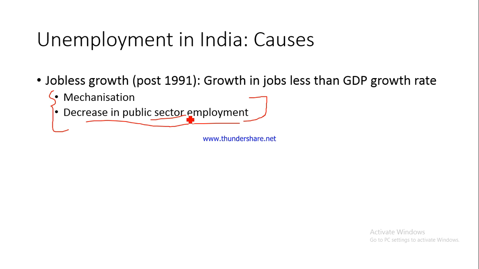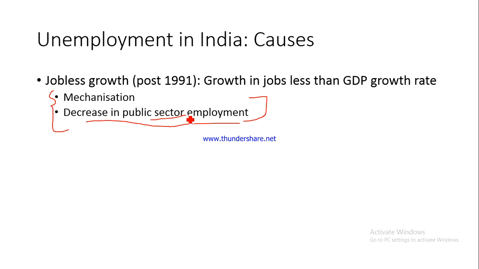And this is the reason why in the last few years you might have found that there is a lot of clamor for reservation, even from communities who are forward communities, much more developed than the other communities. For example, earlier reservation was provided to the scheduled castes and the scheduled tribes. Why? Because they remained backward, because of historical reasons, because of the oppression and exploitation they had to face. So, just to improve their condition, there was a provision of reservation for these sections. But now, there's a clamor for reservation among the more advanced communities also.